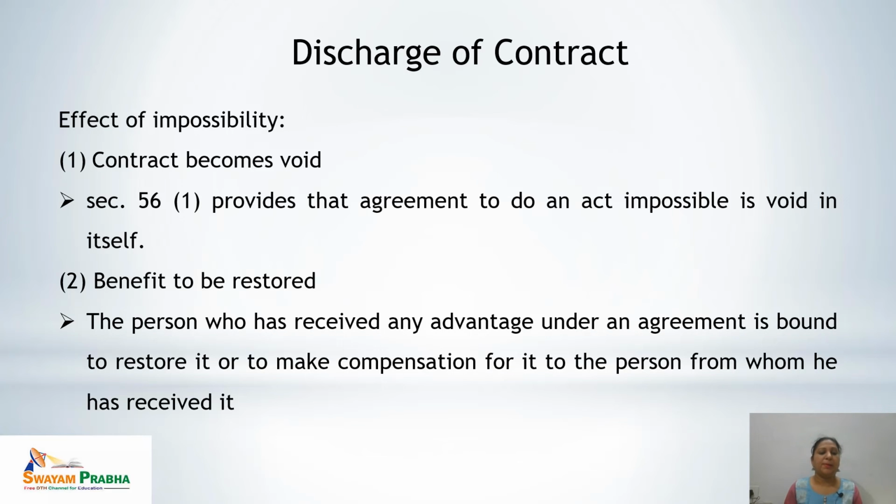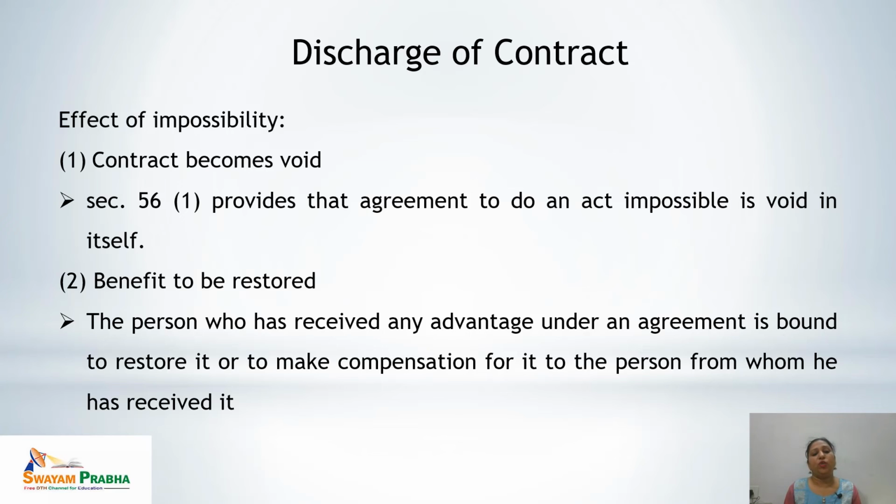Now, what are the effects of this impossibility? If the contract is considered impossible to perform, what are its effects? First one is that the contract becomes void. Section 56 subsection 1 provides that if any contract becomes impossible because of any of the reasons mentioned above, like commercial impossibility, initial impossibility, or subsequent impossibility to perform, it would affect the validity of the contract, meaning the contract would become void.